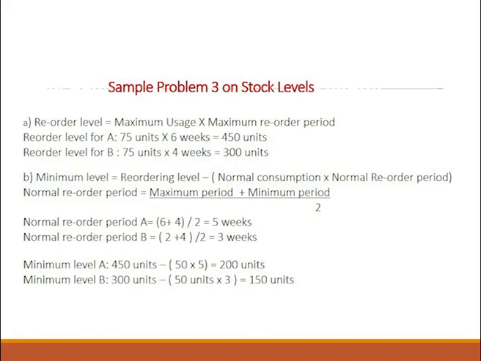Coming to calculation of minimum level. Minimum level formula is reorder level minus normal consumption into normal reorder period. Normal reorder period is not given in the question. So, here normal reorder period is computed as maximum plus minimum divided by 2. For A, maximum was 6, minimum was 4. So, 6 plus 4 by 2 gives 5 weeks for A. For B, maximum and minimum were 4 and 2. So, 2 plus 4 divided by 2 gives you 3 weeks. So, A and B normal periods are 5 weeks and 3 weeks. With this data, we can calculate minimum level.